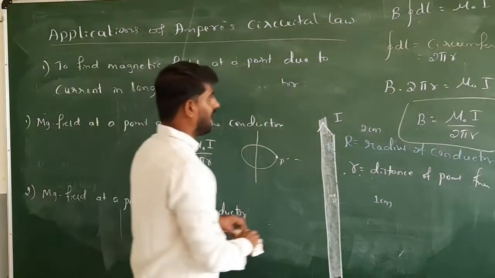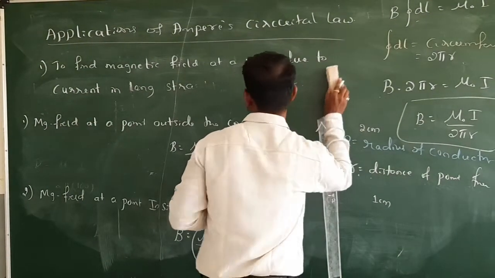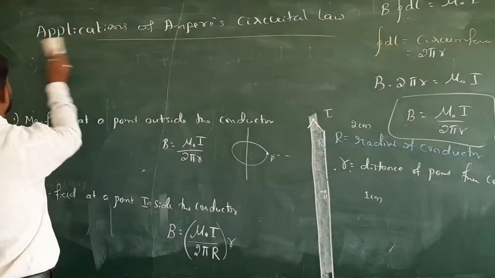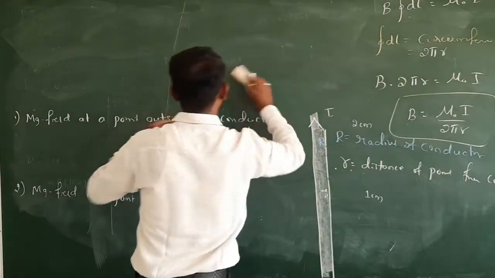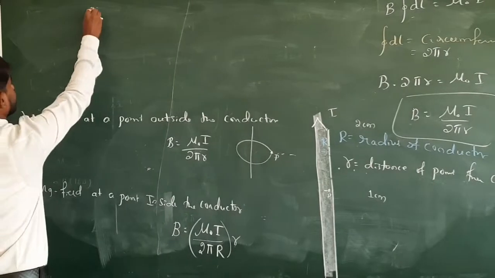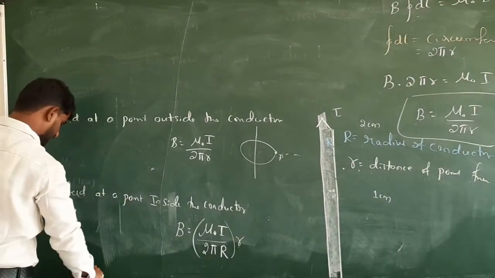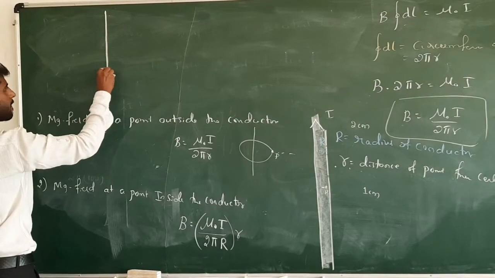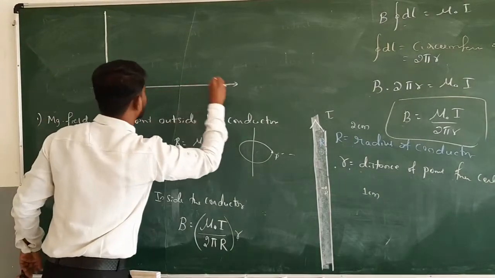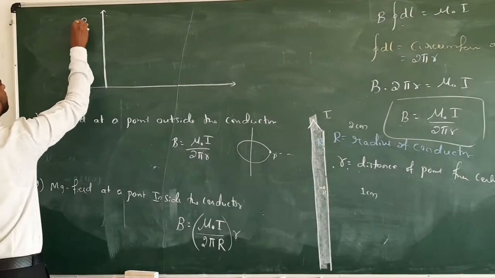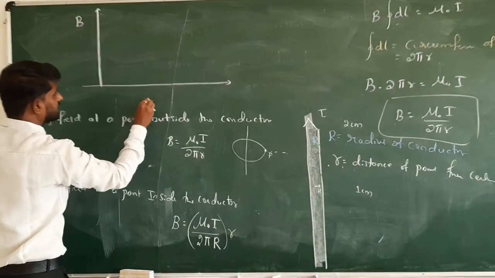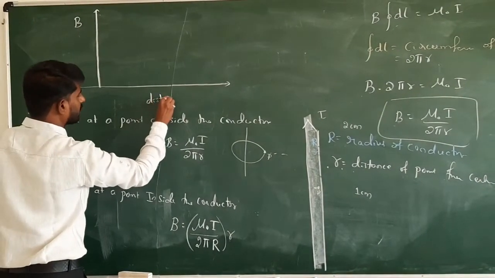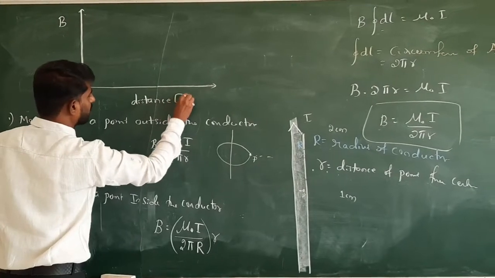Okay, so if I ask you to draw a graph of magnetic field with respect to the distance. So this is an important graph. See here. So this is the magnetic field value, and this is the distance of the point, distance of point P.